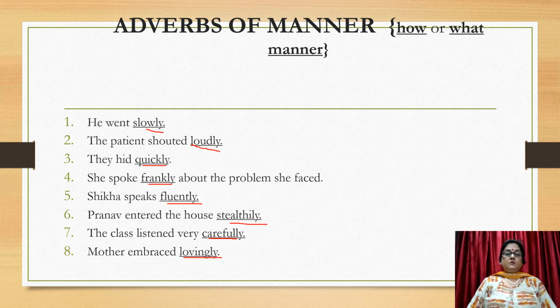So these words answer the question how or in what manner, like slowly, loudly, quickly, frankly, fluently, stealthily, carefully, lovingly. That's why they are called adverbs of manner.